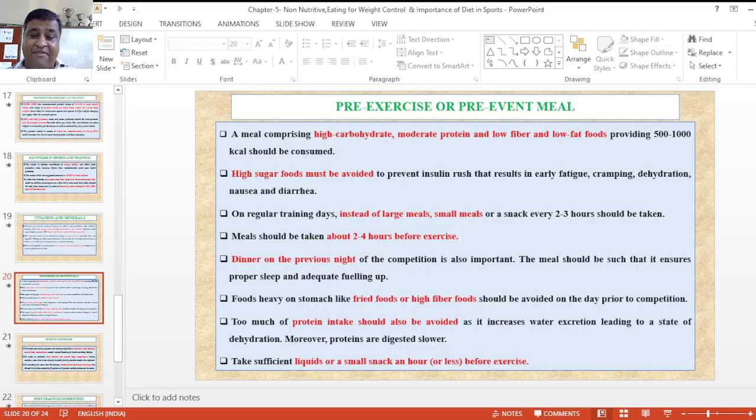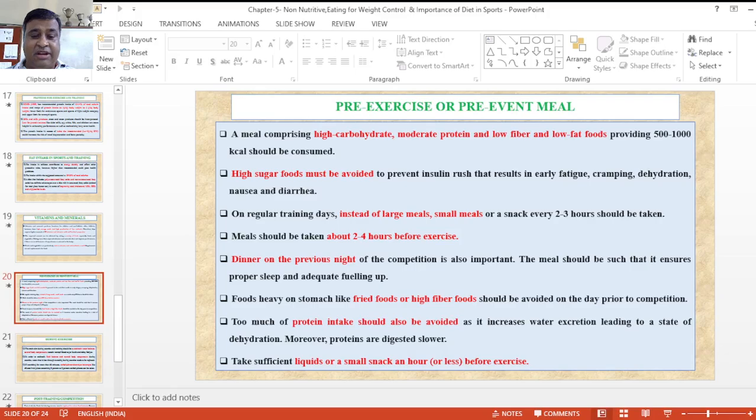Now foods that are heavy on the stomach, like fried foods and high fiber foods, should be avoided on the day prior to the competition. Too much protein intake should be avoided as it increases water excretion, leading to dehydration, and lactic acid in the body, meaning the chances of muscle cramps are maximum.